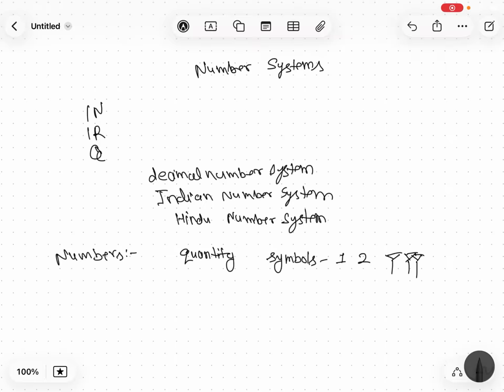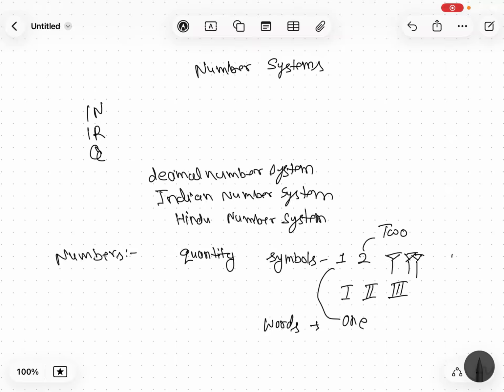These represent one quantity, these represent two quantities. Some symbols you might have come across were used in the Roman number system, like this one for one quantity, this for two quantities, this for three quantities. Another thing through which you can represent numbers is words, like you associate one word for this, another for this.